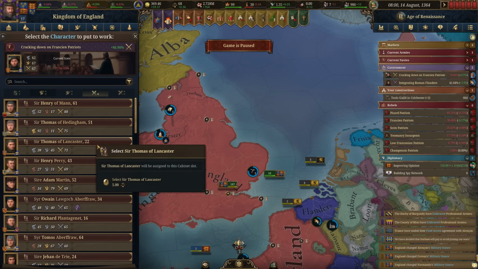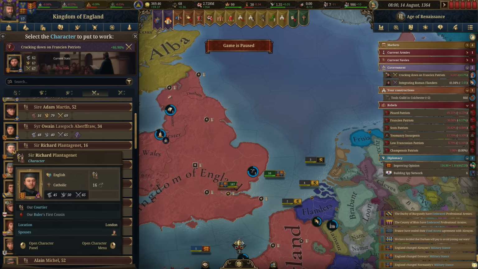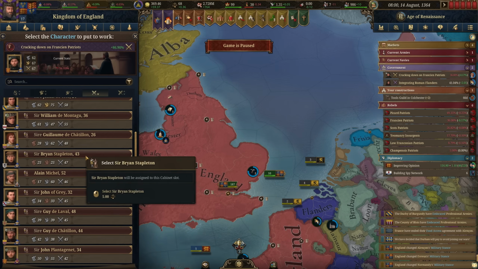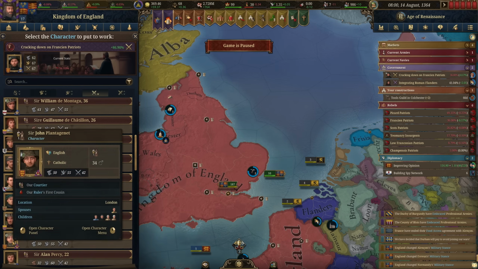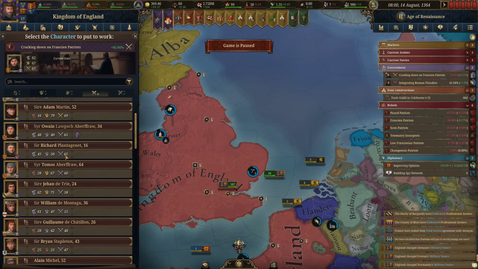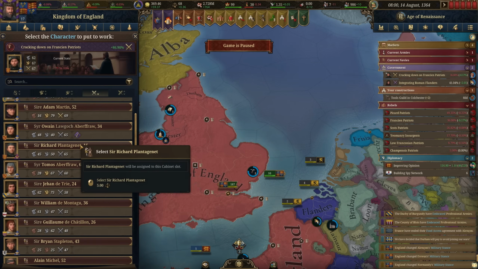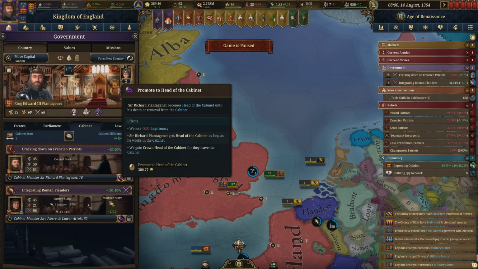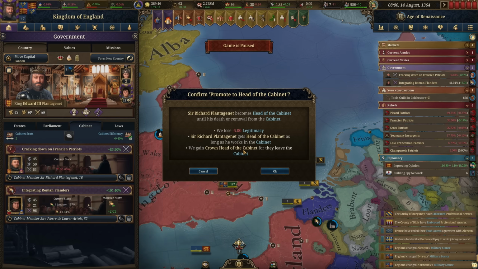So let's go ahead and change him, whoever our best crown character is, which would be Richard, our first cousin, who just recently came of age. He's not too bad. Let's see if there's anybody else we might want to put. We do have John as well, another one of our cousins, but I think he's probably the best choice. He's got the highest military skill as well. So yeah, we're going to go and appoint him instead. And then we're going to make him the head of the cabinet. This will cost us 300 ducats. And remember, we're going to get those benefits.